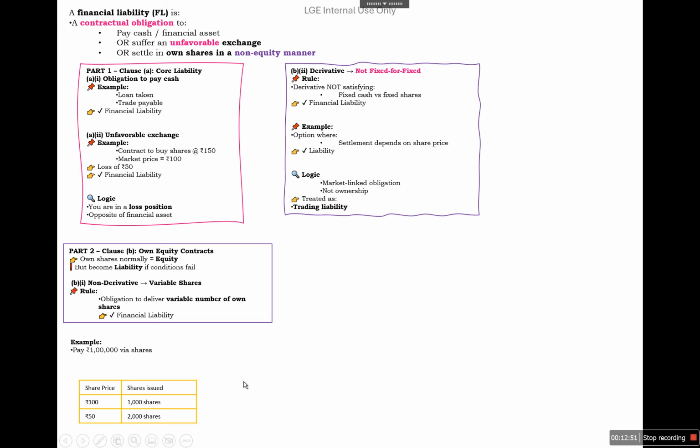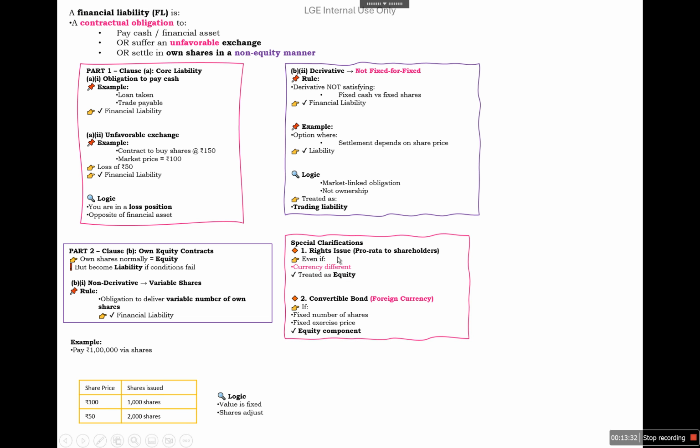So here we are using the shares as a currency. It is not about ownership, but about settling the liability by way of shares, which are used as a currency. So the logic here is that value is fixed, but shares are changing. So it will be called a financial liability. We need to check if the fixed-for-fixed rule is satisfied, then only will it be called equity. Otherwise, it will be called a financial liability.